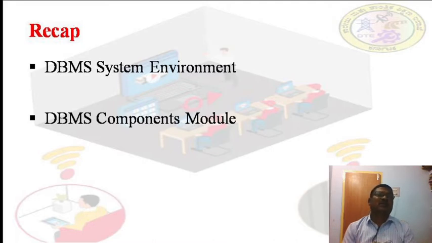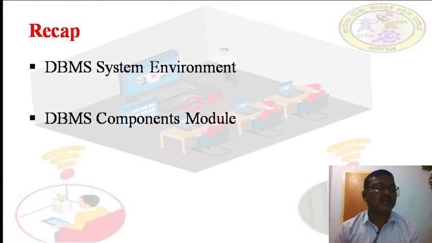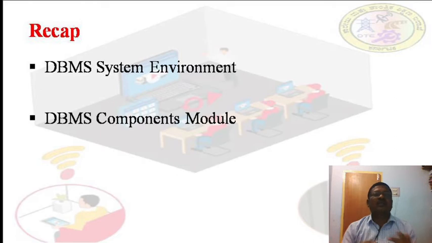We discussed the DBMS system environment and DBMS component models. What do we mean by system environment? It is a collection of components that regulates the group of data, data management and use of data which are stored in the database. We also discussed this environment with a figure, and what users and components are used in that environment.